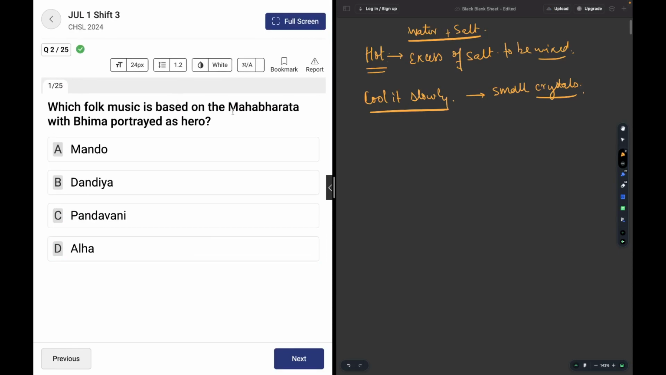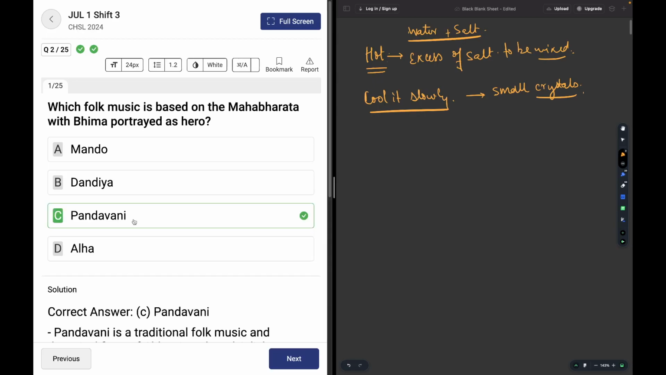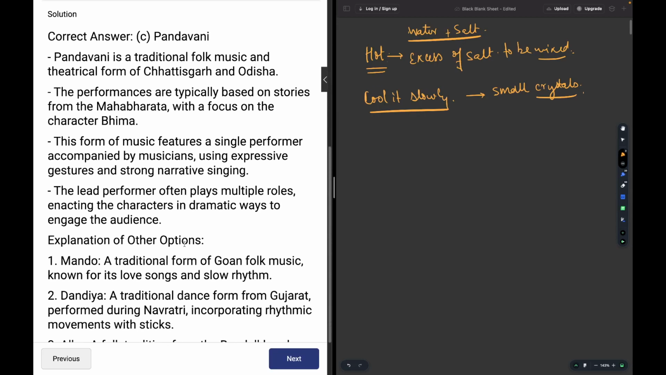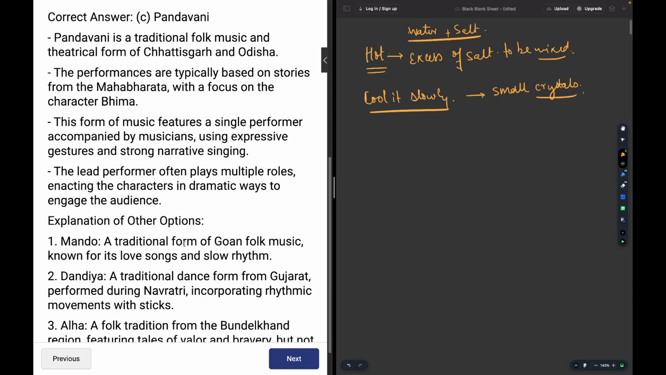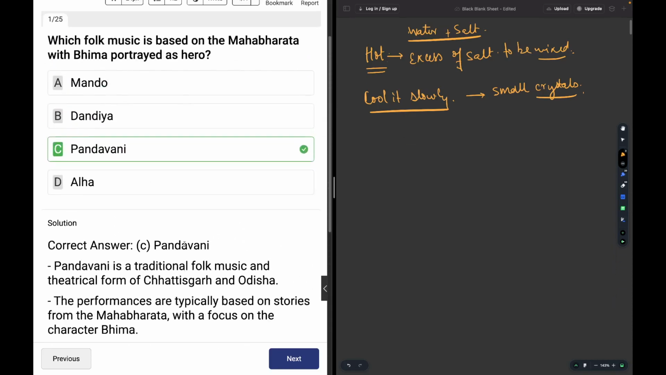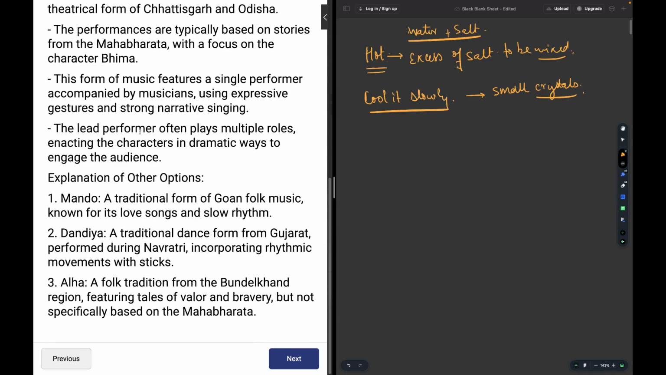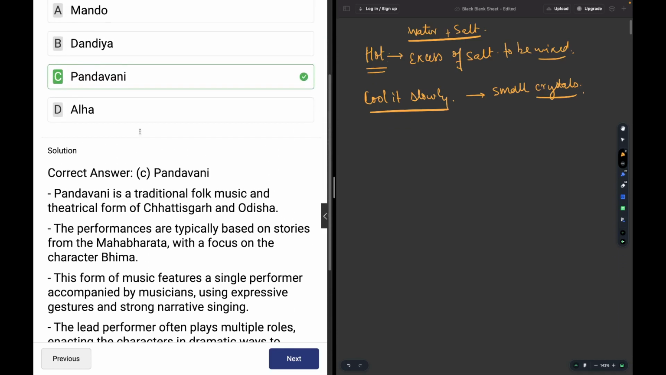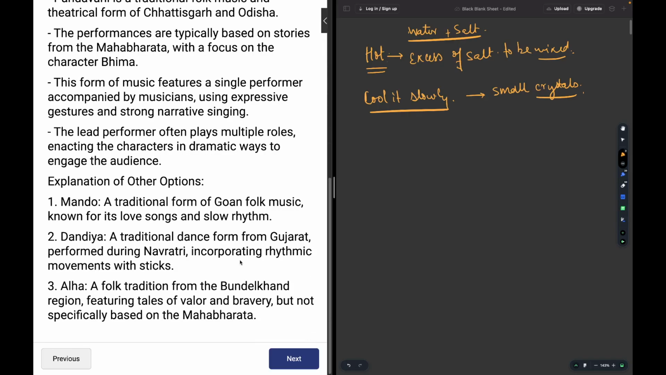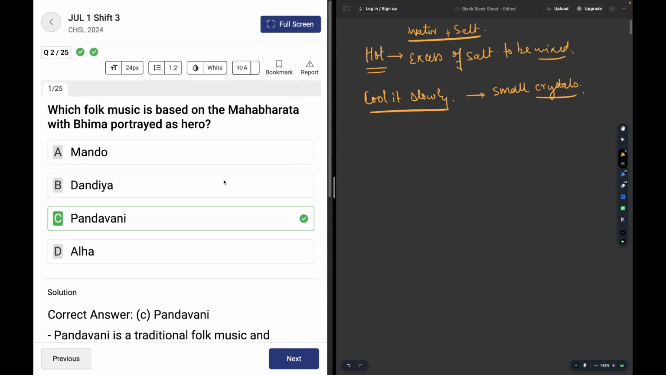Which folk music is based on Mahabharata with Bhima portrayed as hero? I believe Pandavani is the answer, and this is again a factual question out of static GK. I would want you to read about it. Here Mando is a Goan folk music. Dandiya is a dance. Alha is a folk music, a traditional one from Bundelkhand. Bundelkhand means, I believe it's UP. Okay, moving on.